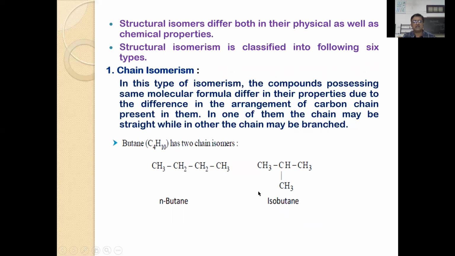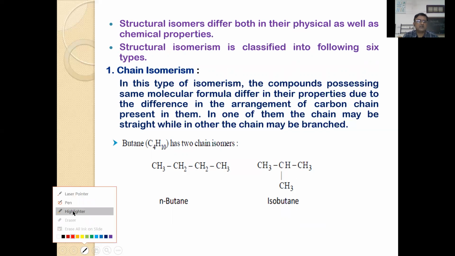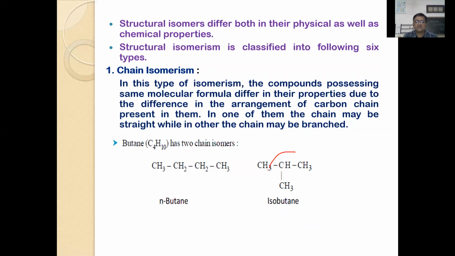One is N-butane, the other is isobutane. This isobutane is also called 2-methyl propane. It is 1, 2, 3, and here at the second position a methyl group is present. 2-methyl propane is called isobutane because this particular group is called the iso group. Even if you consider it in this pattern, this is also an iso group.